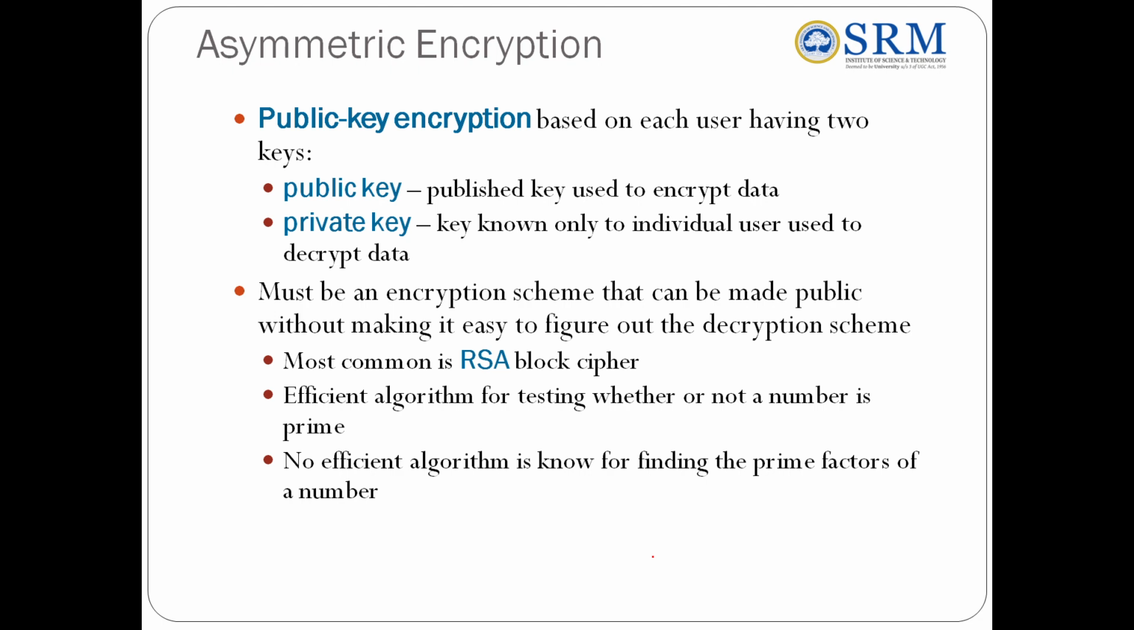Here again we use an encryption algorithm. If we use the public key for encryption, we use the private key for decryption. Similarly, if we use the private key for encryption, we can use the public key for decryption. The algorithm we utilize for public key encryption is RSA. Most commonly, it is a block cipher technique, and it is an efficient algorithm for testing whether or not a number is a prime number.